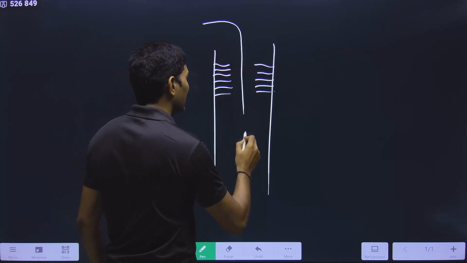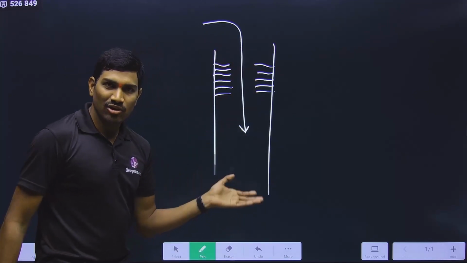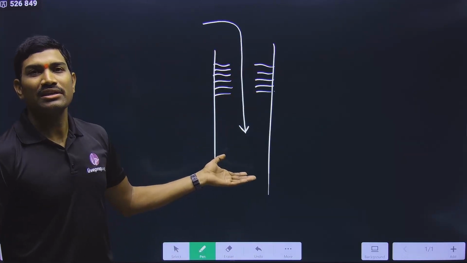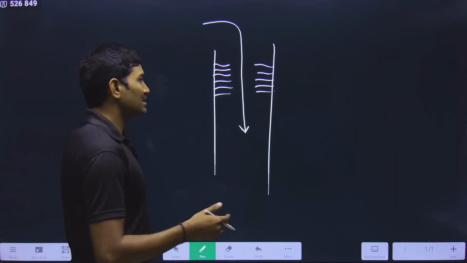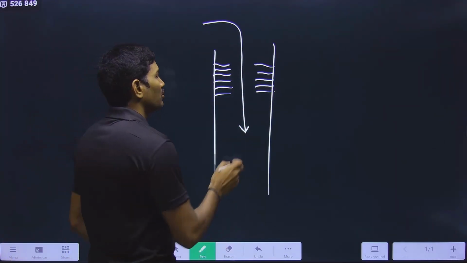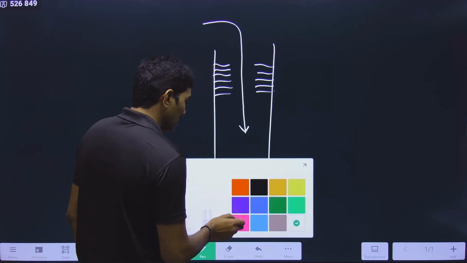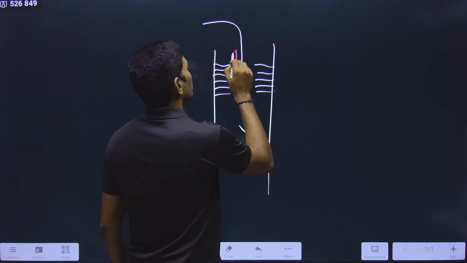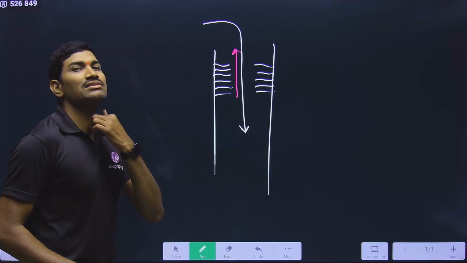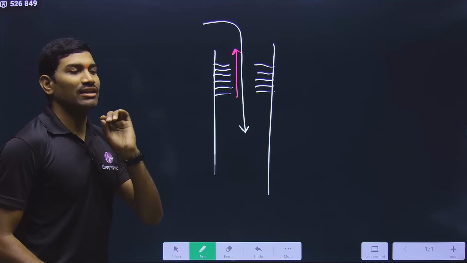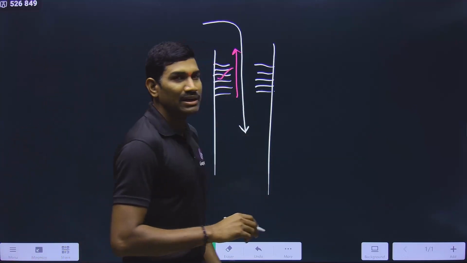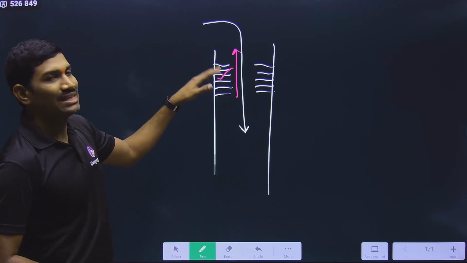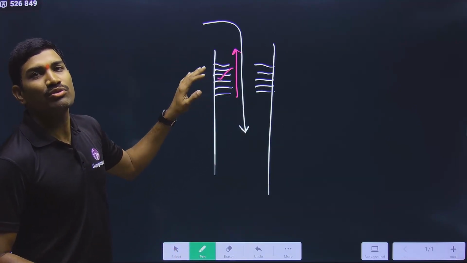When we are taking the air in, what happens? Along with the air, some dust is also coming in, and this dust should be filtered here. Sometimes some mucus is also produced. Now this dust and mucus should be thrown towards the pharynx, yes or no? They should come towards the pharynx so that we can spit it outside. In this way, the cilia will help in removal of dust and also the movement of mucus.